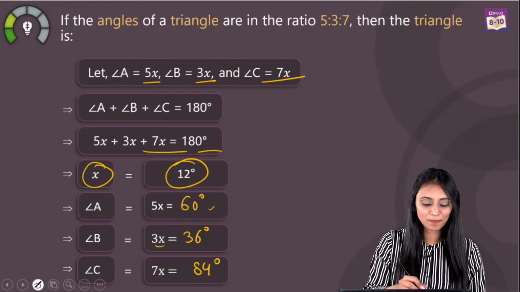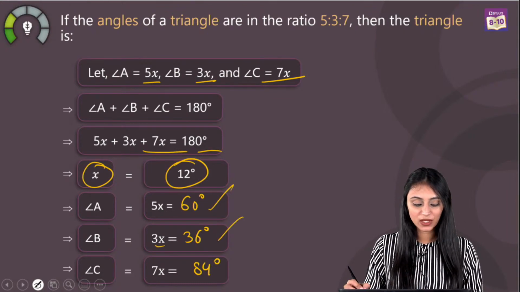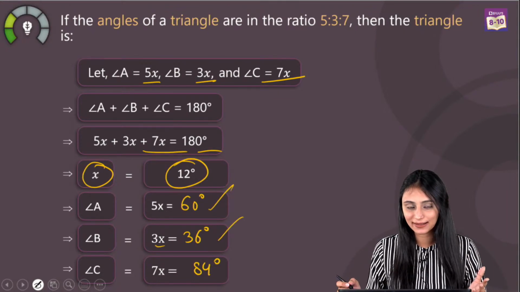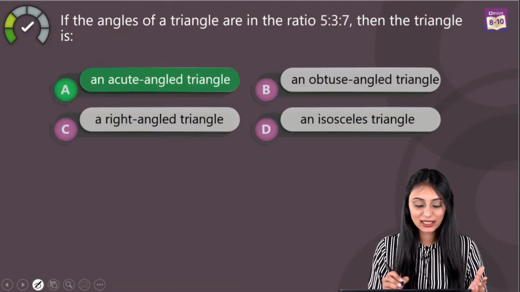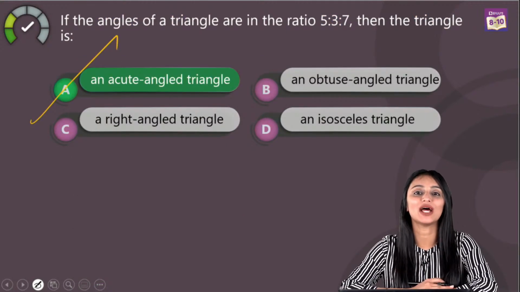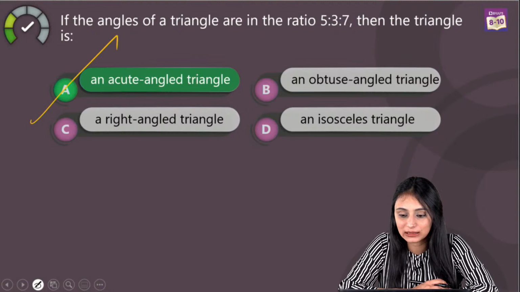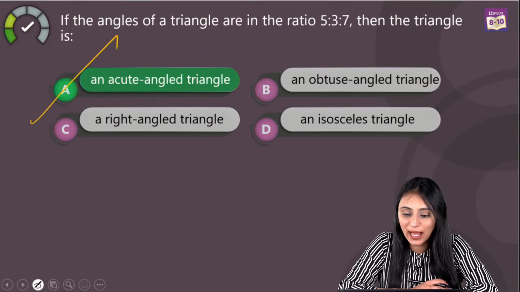What I see here is that all of them are lesser than 90, correct? Lesser than 90 means it has to be an acute angled triangle. That means option A. Palak, Deepak, Disha, Sushmita, yes. Option A, absolutely.